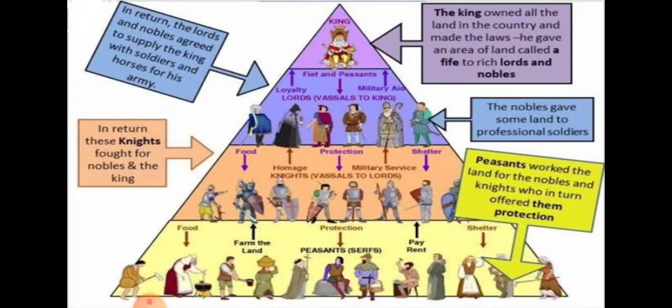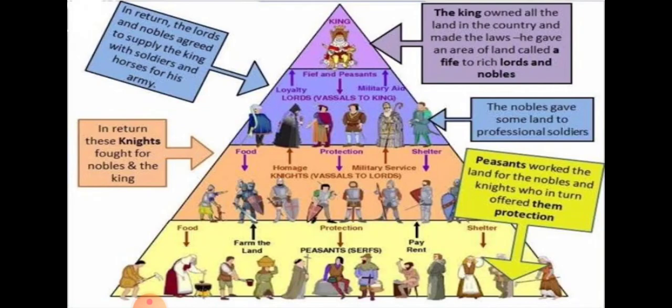Again, see what happens. The land which is provided by the king to the nobles, the nobles provide to the soldiers or the knights. So how will the noble provide soldiers and knights to the king? The noble will contact the soldiers, and the land which they get from the ruler is given to the soldiers. So what do the soldiers do? The soldiers will join the army and they will fight for the king.